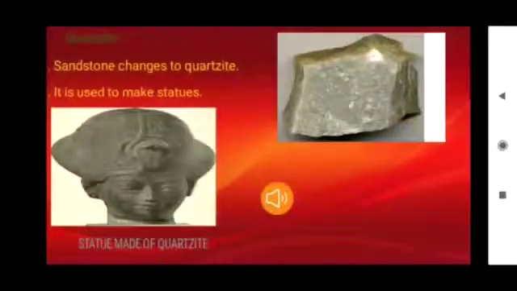Quartzite. Sandstone changes to quartzite. Do you remember, children? Sandstone is a sedimentary rock made up of layers of sand grains, and it contains the mineral called quartz. So quartzite is a metamorphic rock formed from sandstone. Mostly it is used to make statues.